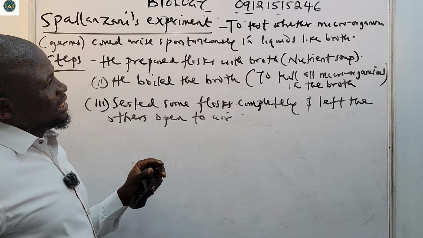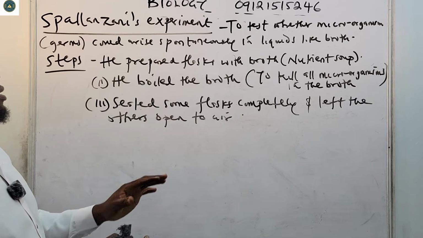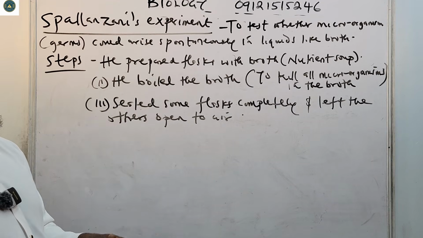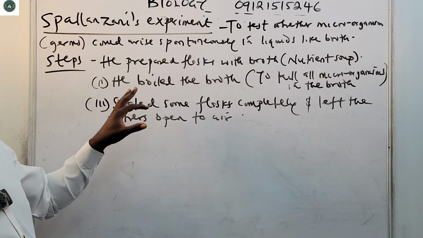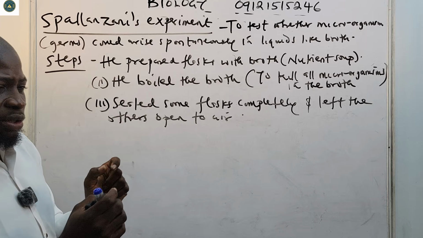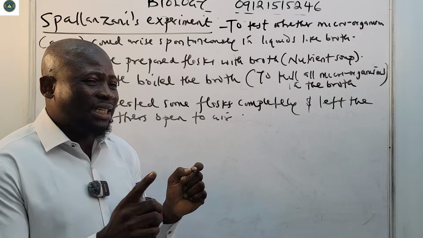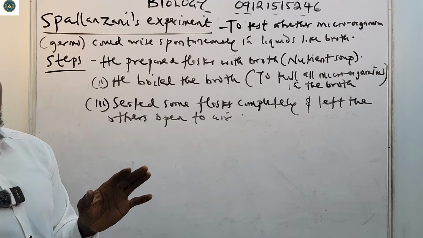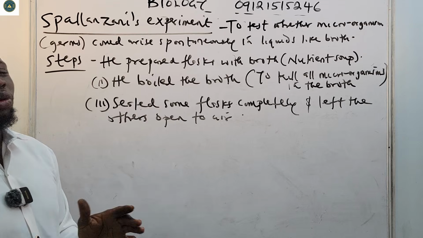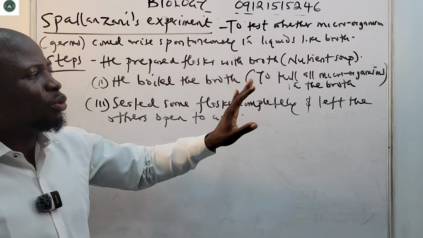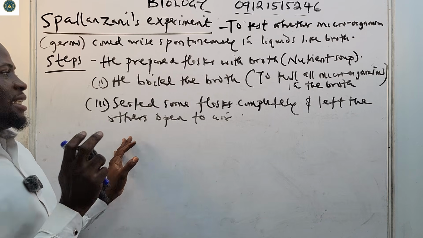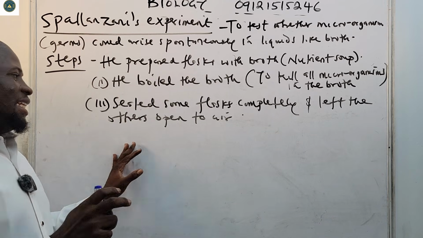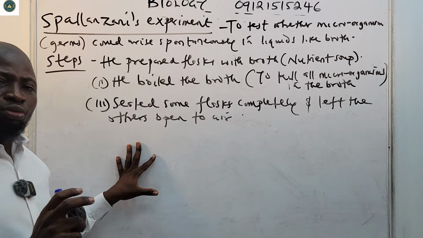Number one, to test whether microorganisms, germs, could arise spontaneously in liquids like broth, he prepared flax with broth, nutrient soup. He boiled the broth. Boiling it will kill every microorganism. There's a temperature that those microorganisms cannot survive, so they must die. And then he sealed some flax completely, and he left the others open to air.